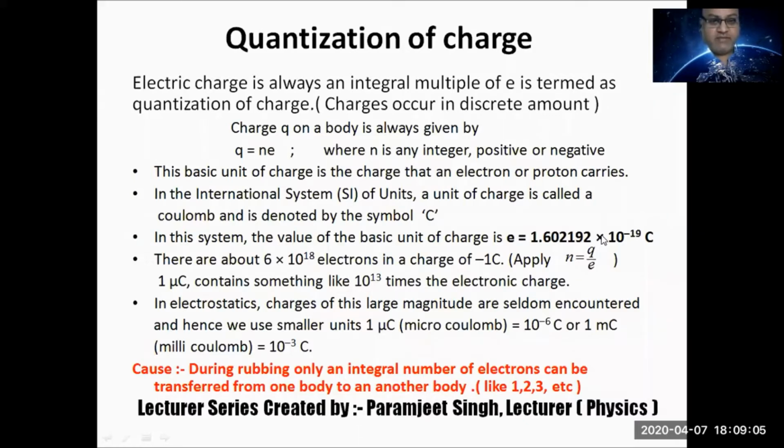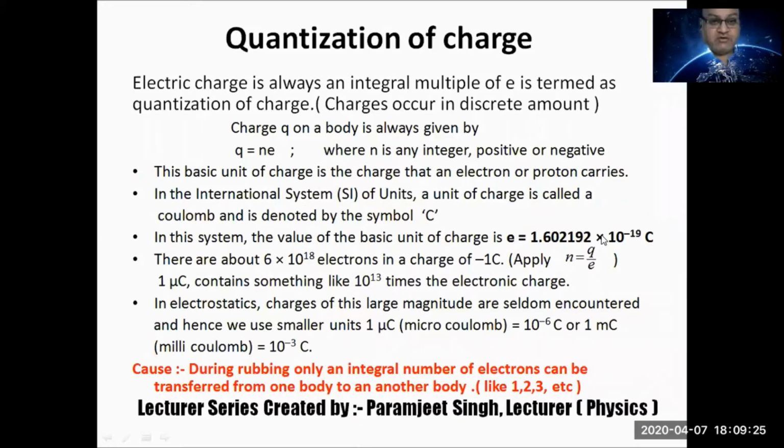At the same time, body A will be positively charged because there is a deficiency of electrons: the number of protons is greater than the number of electrons in body A, and the number of electrons in the second object, B, is greater than the number of protons.